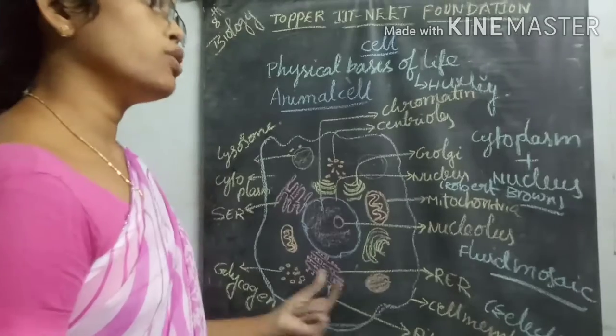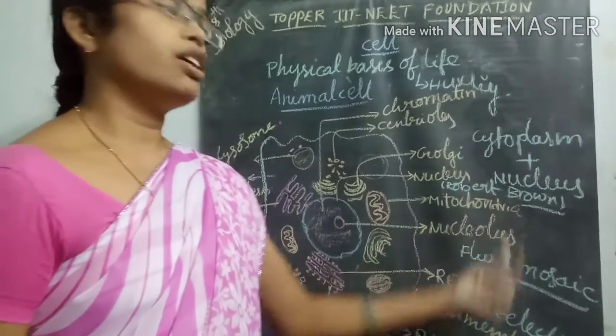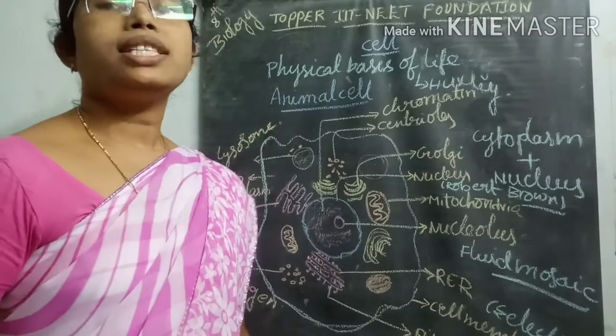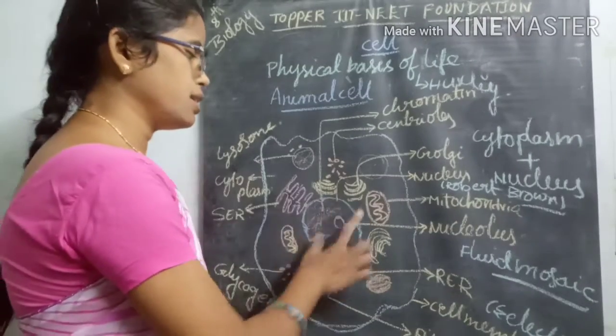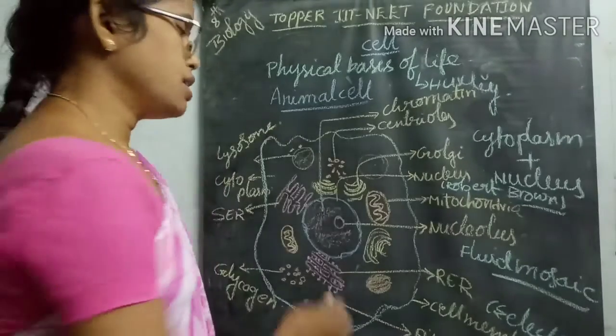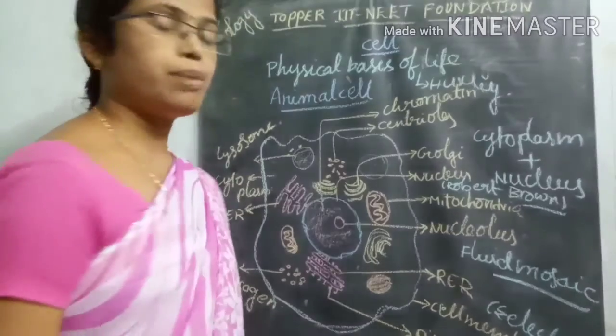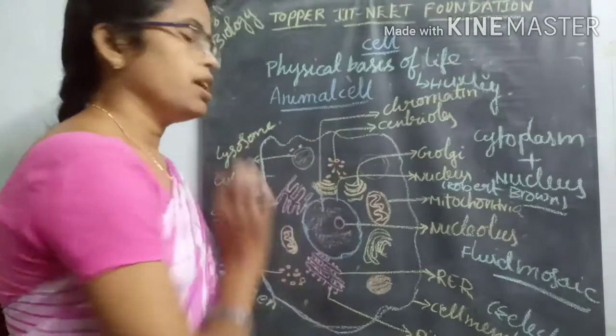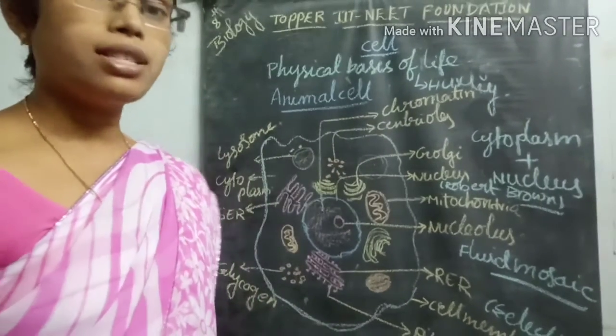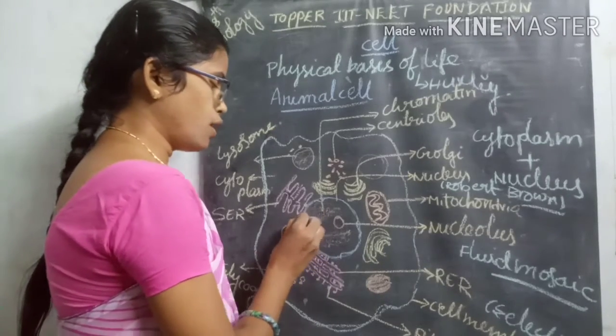So the nucleus was first discovered by Robert Brown, and inside this nucleus there is some liquid material present like a cytoplasm, which is called nucleoplasm, and surrounding this